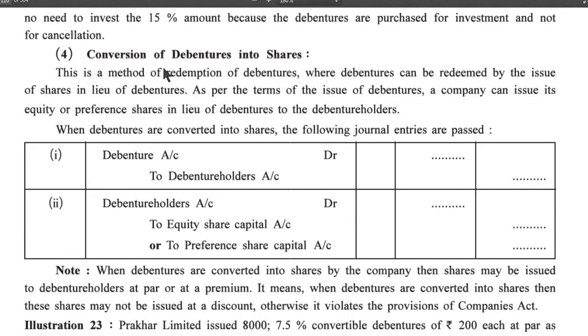Fourth, conversion of a debenture into shares. This is a method of redemption of debentures where debenture can be redeemed by the issue of shares in lieu of debentures. As per the terms of the issue of debentures, a company can issue its equity or preference share in lieu of debentures to the debenture holders. When debentures are converted into shares, the following journal entries are passed. Debenture account debit to debenture holder account. Debenture holder account debit to equity share capital or preference share capital.